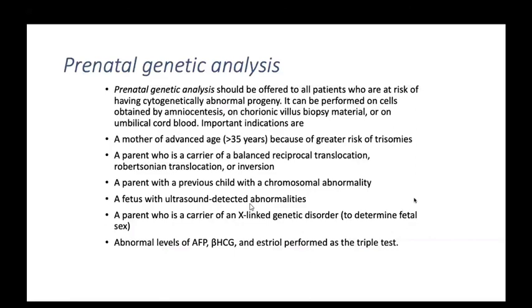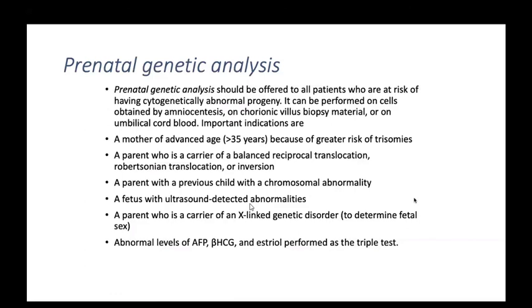The indications are: mother more than 35 years of age, parents who carry a balanced reciprocal translocation, Robertsonian translocation or inversion, parents with a previous child having a chromosomal abnormality, a fetus with an ultrasound-detected abnormality, parents who carry X-linked disorders, and abnormal levels of alpha-fetoprotein, beta-hCG and estriol. If the triple test is abnormal, that is an indication of prenatal genetic analysis.